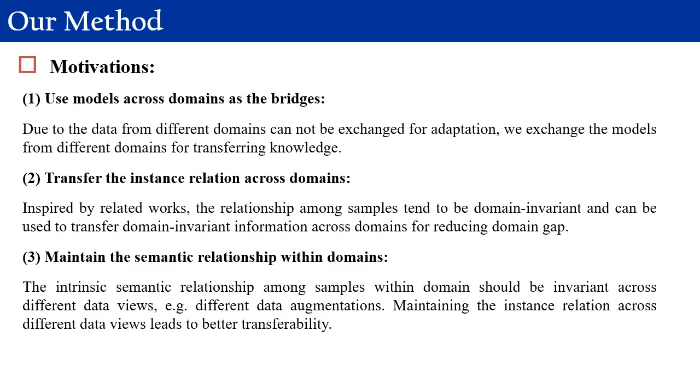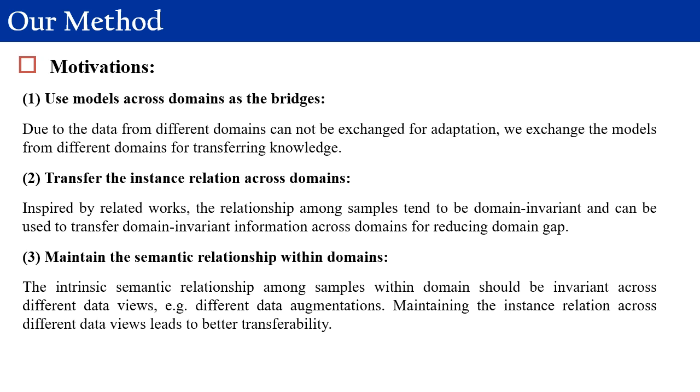Our method has the following motivations. 1. Data from different domains cannot be exchanged, which brings a great challenge for reducing the domain gap between source domains and target domain. So we use the models from other domains as bridges for transferring knowledge and conducting domain alignment. 2.